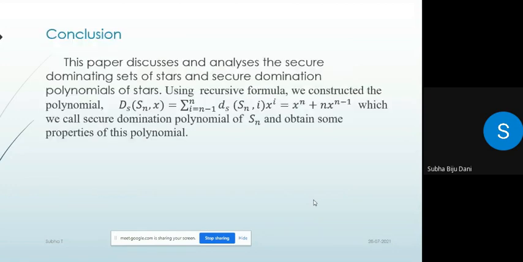Conclusion: this paper discussed and analyzed the secure dominating sets of stars and secure domination polynomials of stars. Using the recursive formula, we constructed the polynomial ds(Sn, x) = summation for i = n-1 to n of ds(Sn, i)·x^i = x^n + n·x^(n-1), which we call the secure domination polynomial of Sn, and obtained some properties of this polynomial.